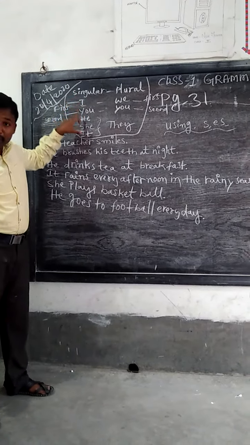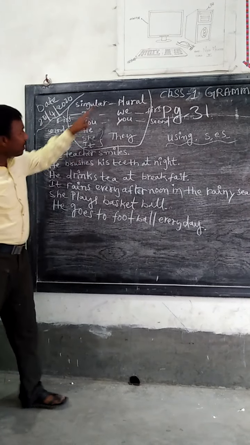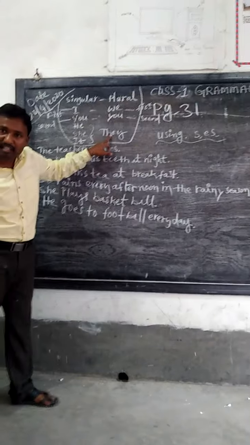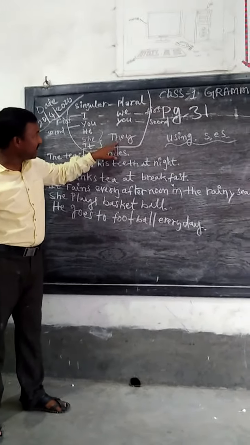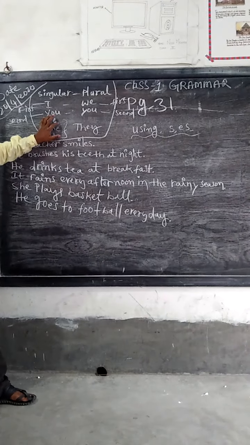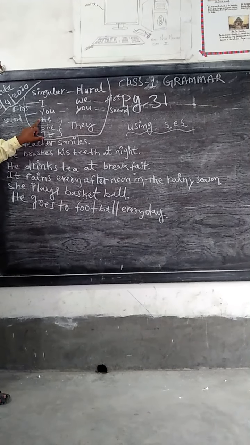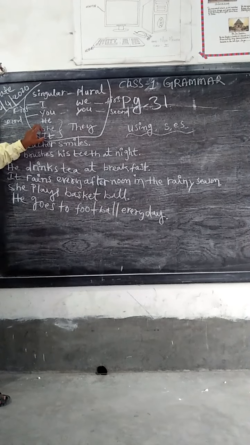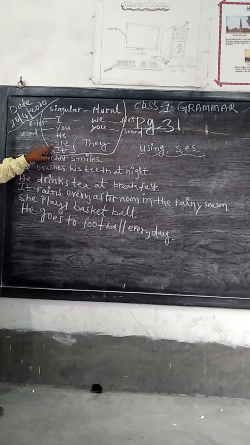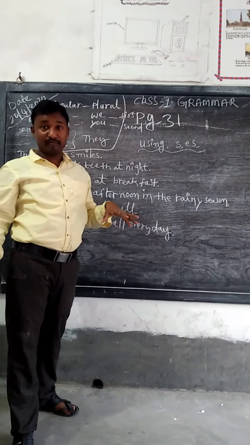You see third person. So on the singular side, what things will come? He, she, it. And on the plural side, the plural form of he, she, it is they. Okay, you see dear children, he, she, it. These three are third person singular. When it is third person singular, in this he, she, it only, we use S or ES in the present time.